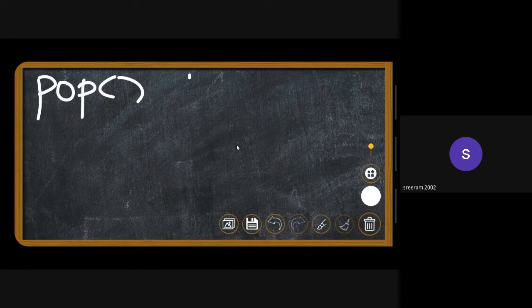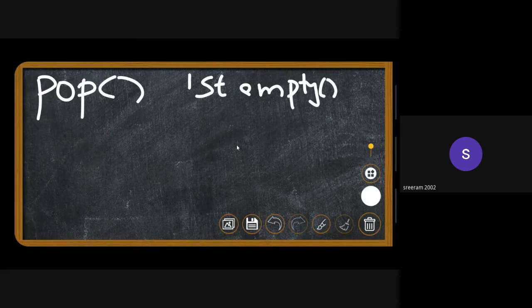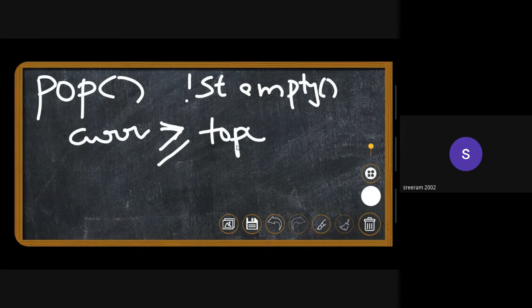We'll only be popping if the stack is not empty, because it doesn't make sense to remove an element from an empty stack. It will throw a stack empty exception. So only if the stack is not empty can we pop an element out of the stack. And the second condition is that the current element is greater than or equal to the topmost element.